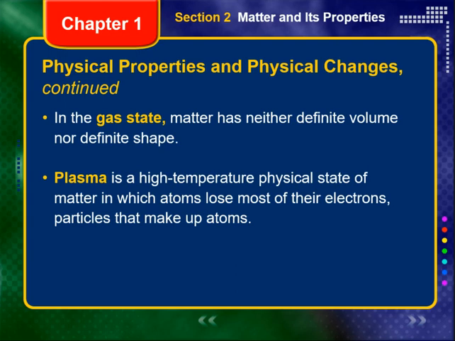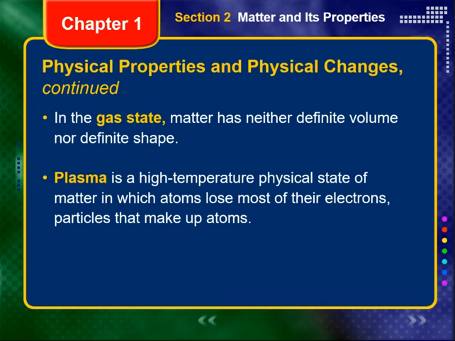Matter in the gas state has neither definite volume nor definite shape. For example, a given quantity of helium expands to fill any size container and takes the shape of the container. All gases have this characteristic because they are composed of particles that move very rapidly and are at great distances from one another compared to the particles of liquids and solids. At these great distances, the attractive forces between gas particles are much weaker than those in liquids and solids.